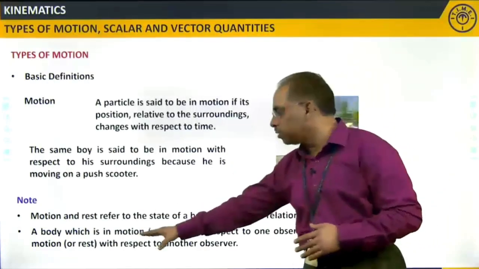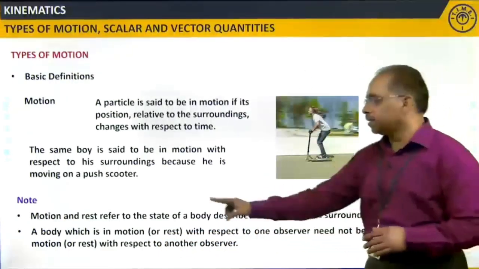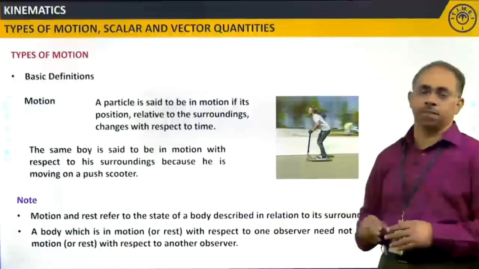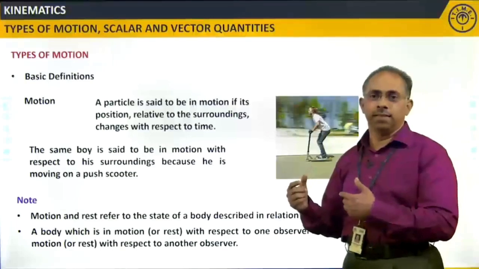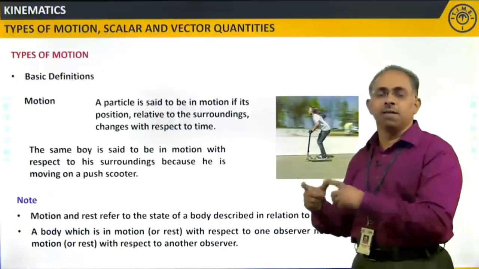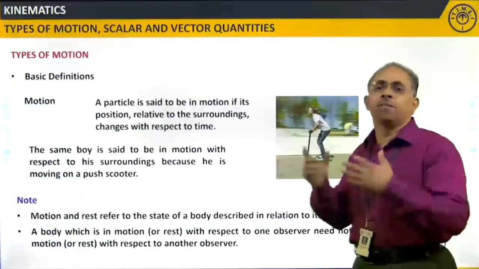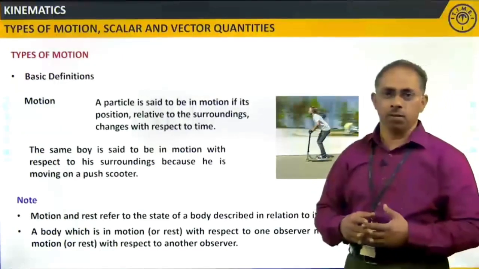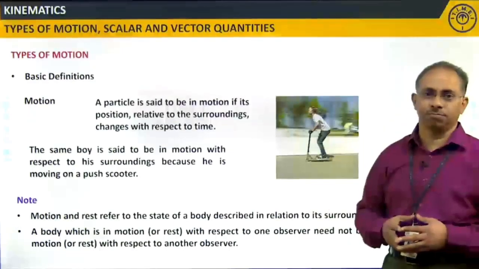That is what I mean: in motion with respect to one observer need not be in motion with respect to another observer. Both of them are at rest with respect to each other, but both will be in motion with respect to the person outside the bus while the bus is in motion. Hope the definitions of these things are clear to you.